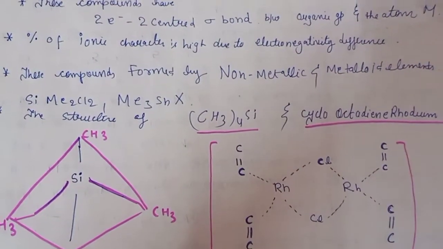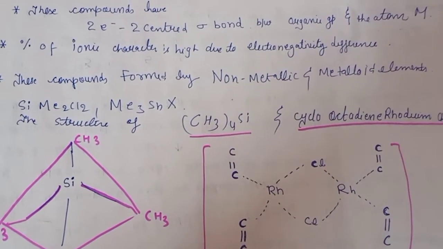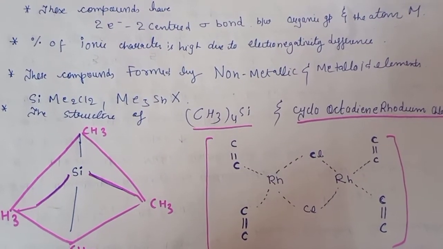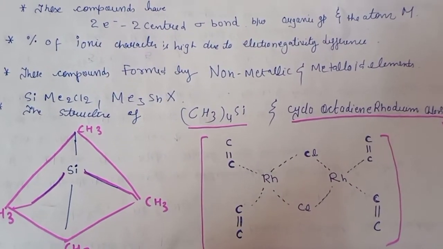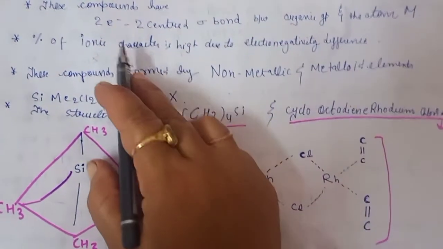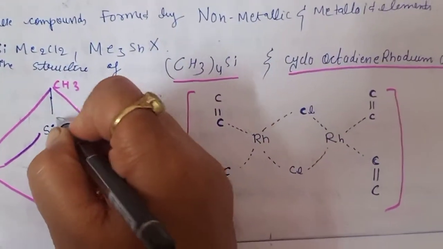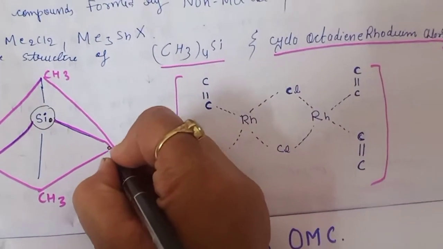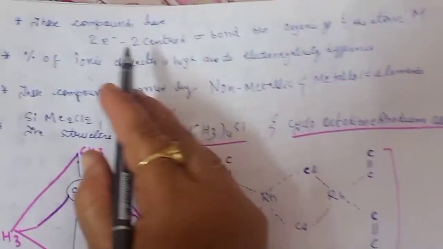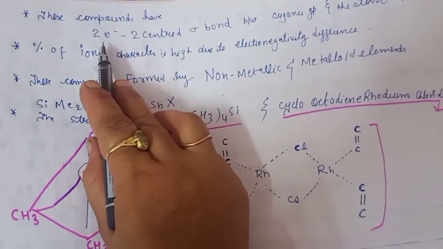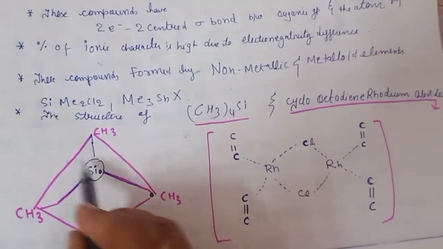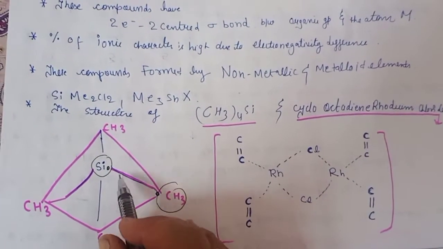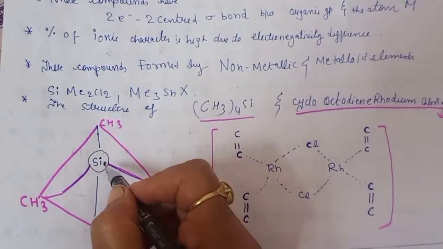What are the other characteristics? These compounds have 2 electron, 2 center bonds, and they are between the organic group and the atom. Means suppose if it is silicon and it is carbon, silicon will contribute 1 electron, carbon will contribute 1 electron. So what we can write, these compounds have 2 electron, 2 center sigma bond between the organic group and the metal atom. So in place of metal it is silicon, it's not a metal.